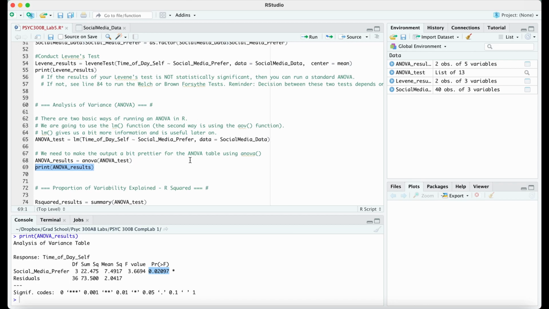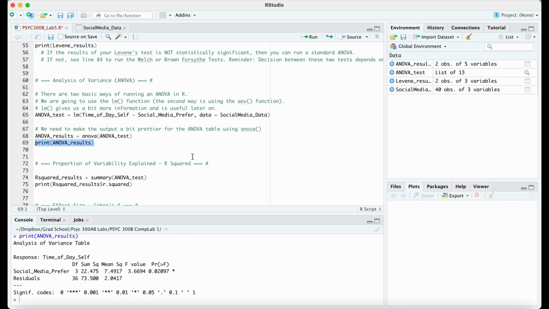So is this significant or not? And there you go. This is familiar to you because of class 2. Maybe not in R, but in class, when you calculate these things by hand, you're using a very similar structured table. That's why we like to use this ANOVA and print it out, because it really just organizes it in the way that we're used to. So there we go, there's my ANOVA results. Is there a main effect here? I do have a significant difference. So I do have a main effect in my data, again with time of day self, but do you in your data?